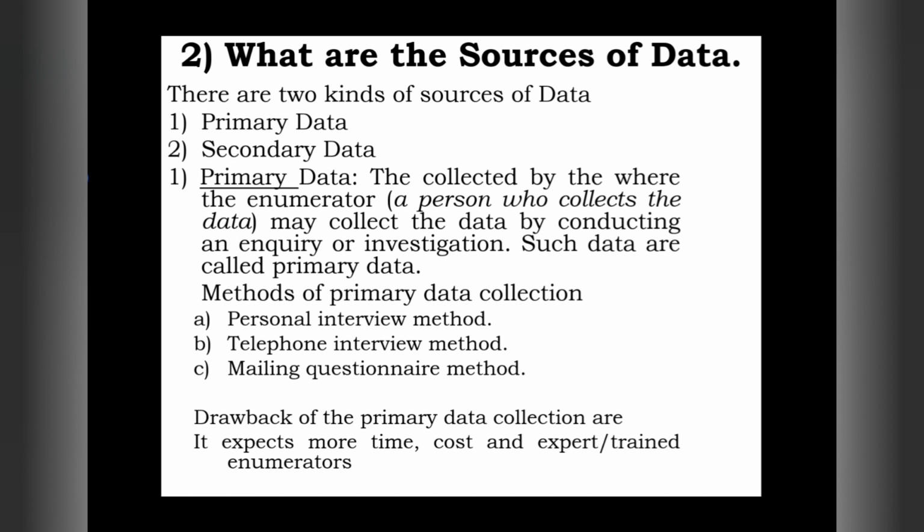Here we have used certain terms like enumerator and questionnaire. So let us understand whom we are calling enumerators. An enumerator is a person who collects the data. That person is called an enumerator, or we can call him an investigator.